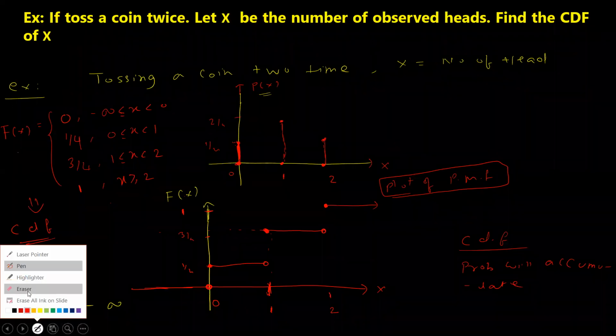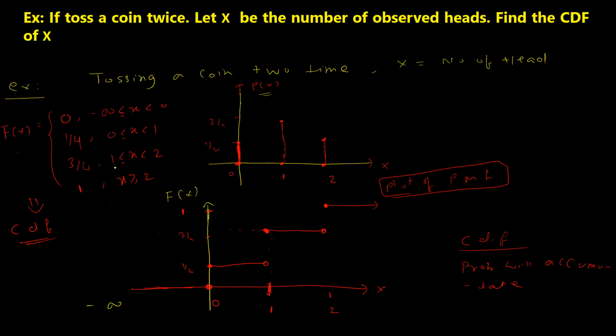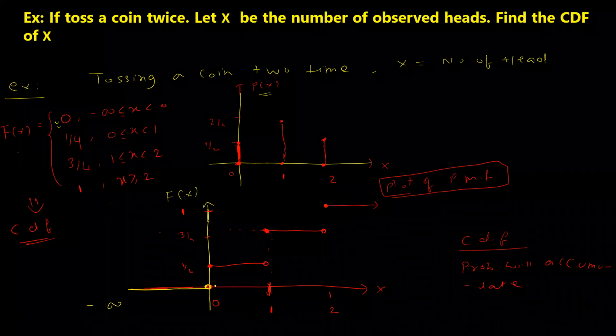I once again repeat. When we are coming from the left-hand side, from minus infinity to 0, the probability was not defined, so it was 0. Now between 0 and 1, the jump is 1 by 4.